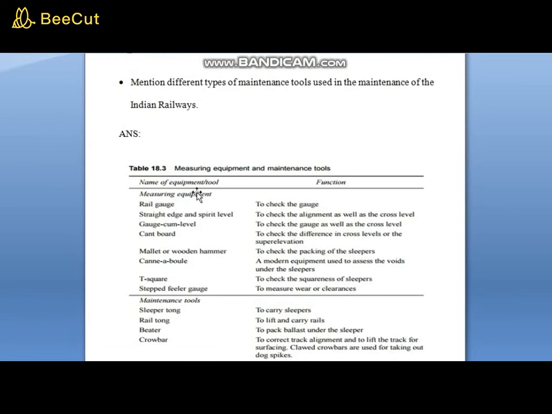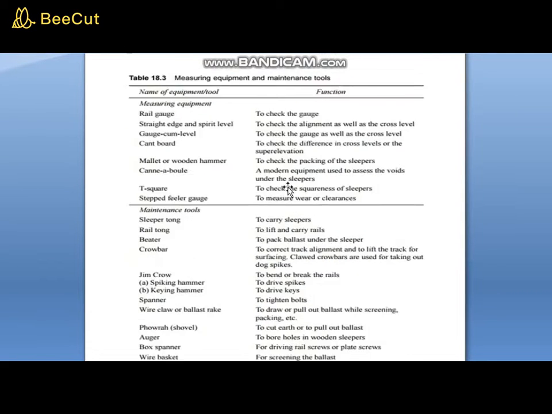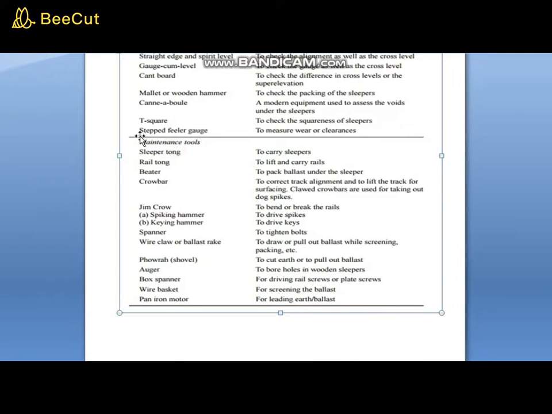We did not require measuring equipment. Here the question is about types of maintenance tools. We have different types of maintenance tools that are used in Indian railways. The first one is the sleeper tongue. Why is the sleeper tongue used?